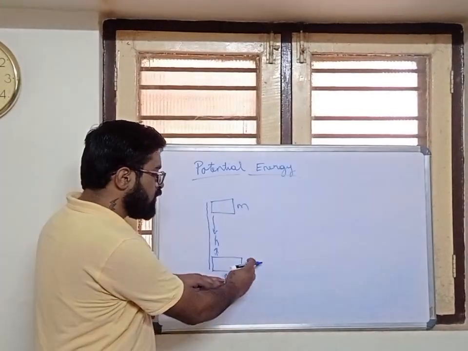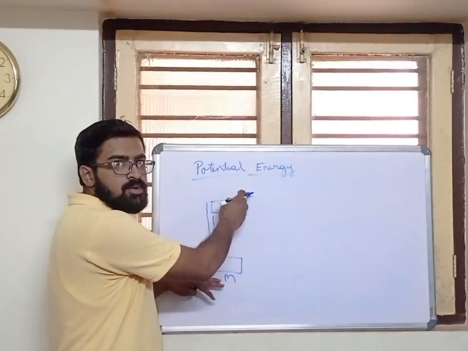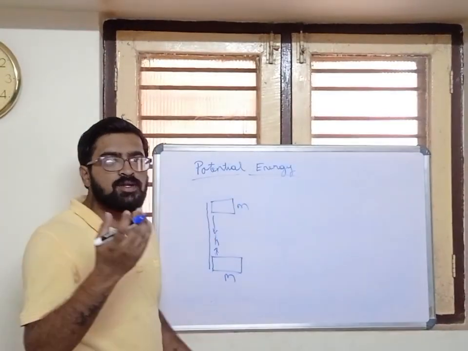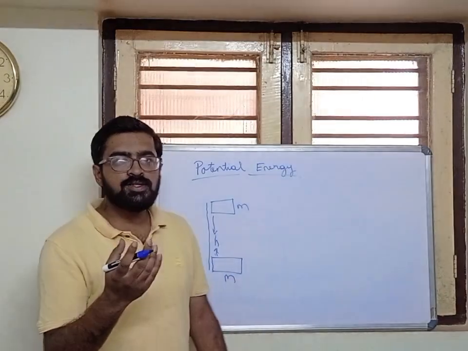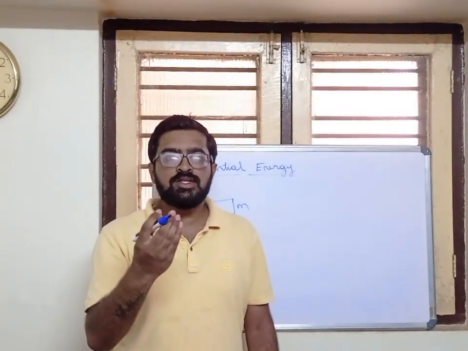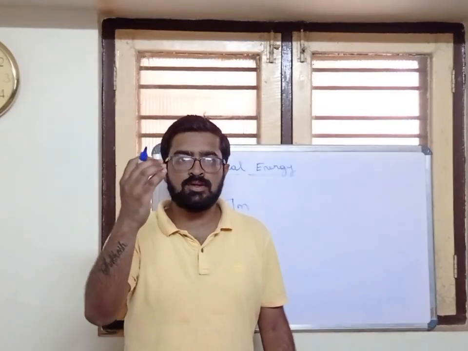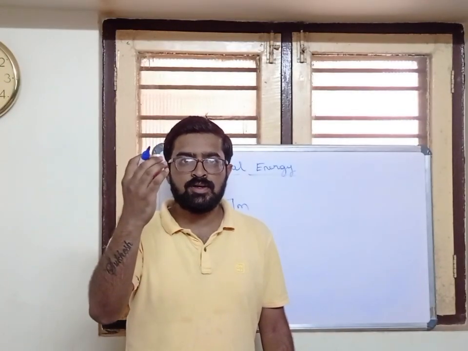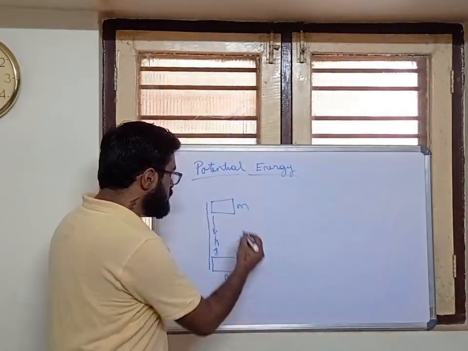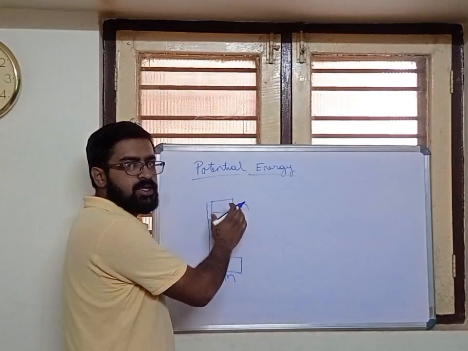We have to apply force to get it to the top, and this work done will be stored as energy. This potential energy is not energy in the form of motion. It is in the form of a particular position, a fixed point in space above the Earth's surface. So it is stored as potential energy.